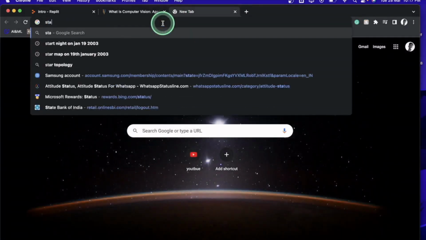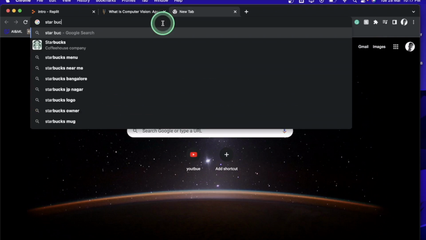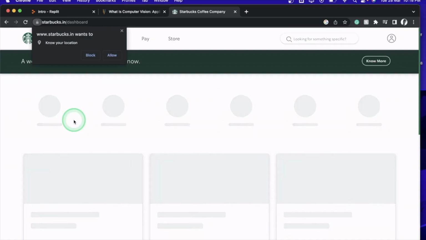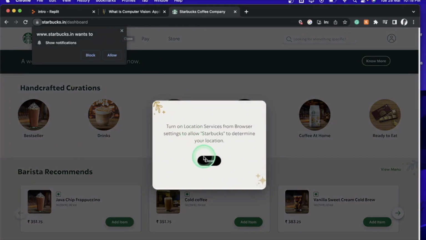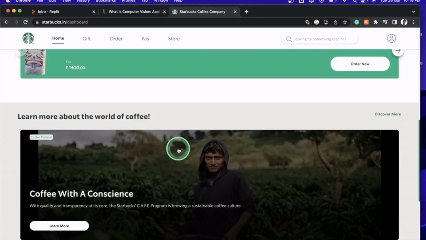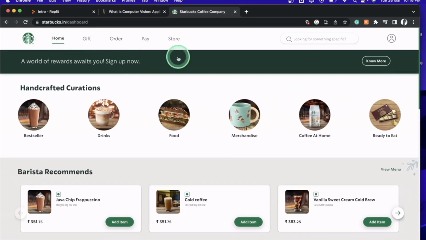Let us say the Starbucks website. Everyone has seen the Starbucks web page, right? It is one of the most beautiful web pages ever made. And all of this is made possible using the core building blocks which I've mentioned. Doesn't this site look so beautiful? You have all these images, all these things. There is a tab where you can choose them. There is a gift option. There's a logo, and how beautiful is it? So this is how you'll be able to create such beautiful websites after completing this course.